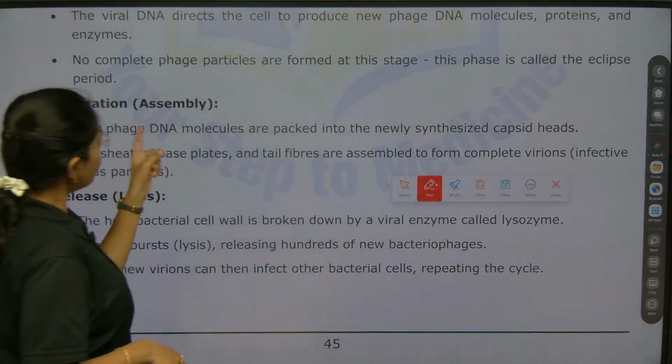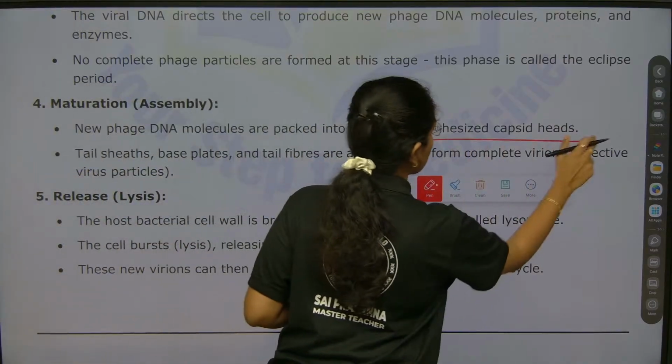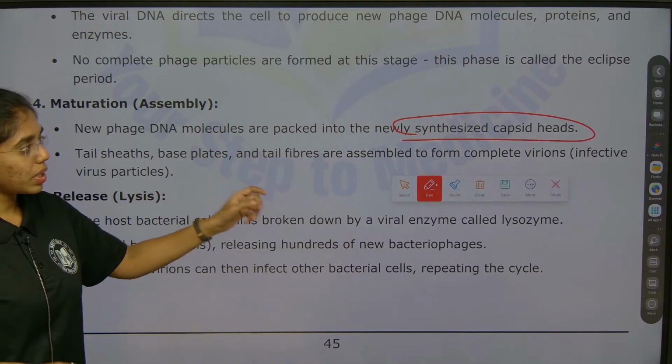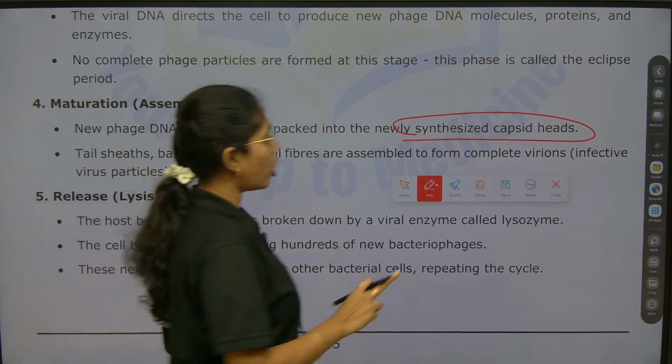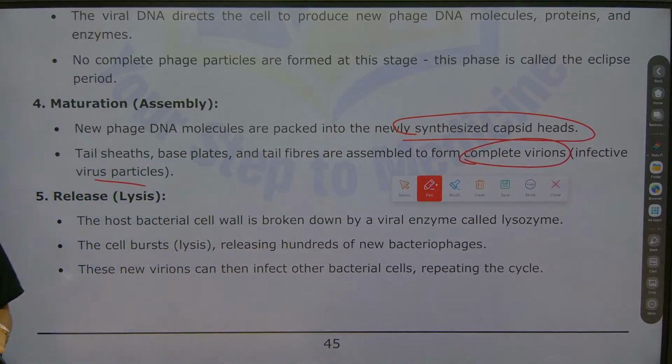New viral DNA molecules are packed into newly synthesized capsid heads. Tail sheaths, base plates, tail fibers are assembled. They will form one complete virion. These are infective virus particles.